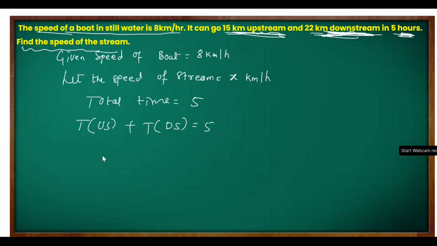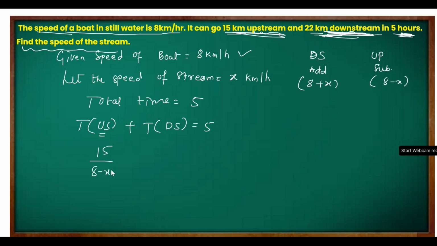What is the formula for time? Time is given by distance upon speed, the triangle which I told you in the first question. So what is the distance upstream? 15 kilometer. And what is the speed? See now, downstream speed, upstream speed. I told you downstream is addition. Here you have to add, here you have to subtract. So what is the speed of the boat? 8 kilometer. So we'll take 8 plus x and here we will take 8 minus x.